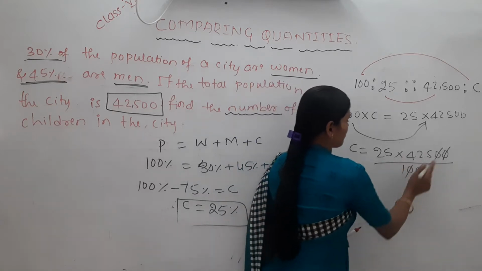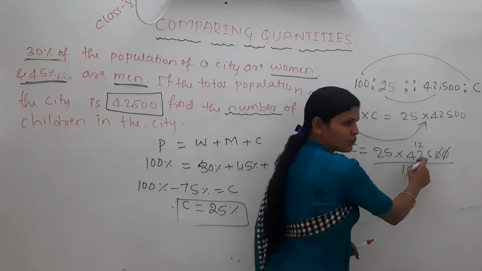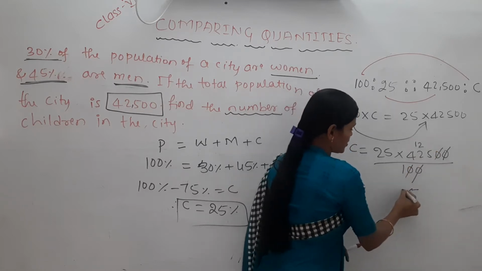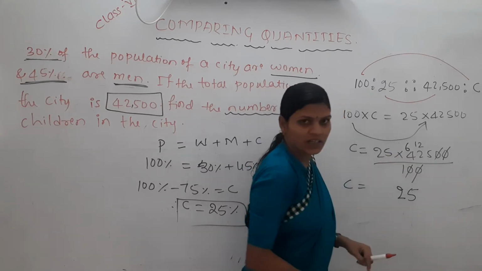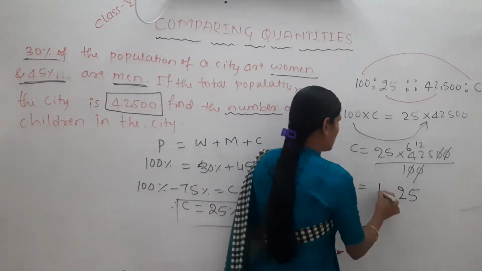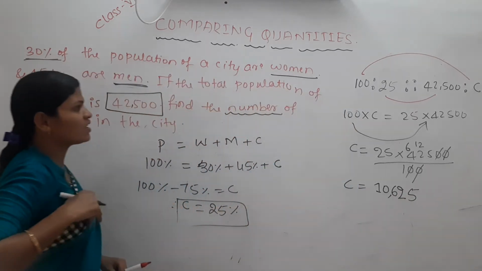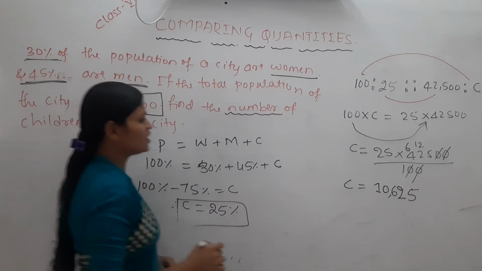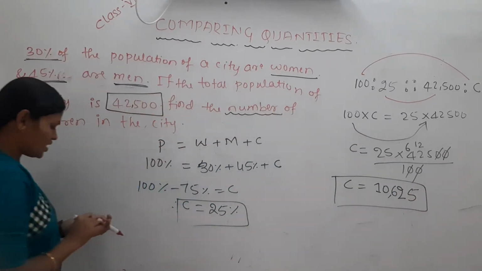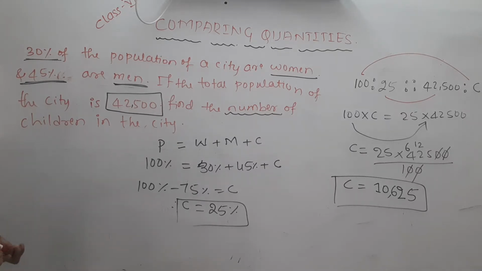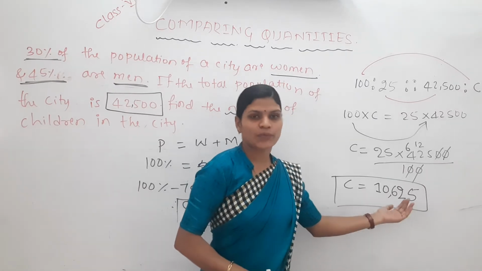Now 25 into 425, if you do this, you will get the number of children in that city. 25 5s are 125, carry 12. 25 2s are 50, 50 plus 12 is 62, carry 6. 25 4s are 100, 100 plus 6 is 106. So 10,625 children are there in that city. Like this, if the percentage is given, we can find the exact number of things or members.